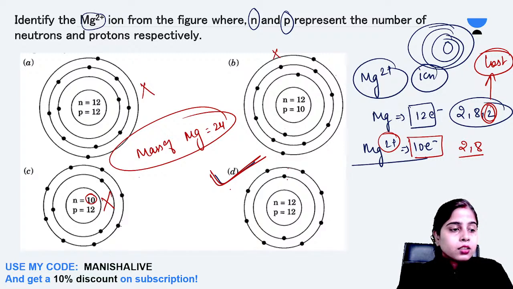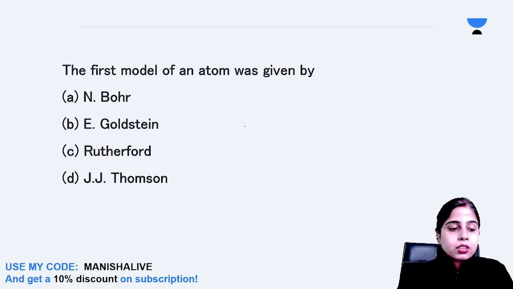Do you have any doubt in this? Okay. Now let's go to our next question. The first model of an atom was given by N. Bohr, E. Goldstein, Rutherford, or J. Thomson. Who was the first one to give the model of an atom? This is very easy. Please answer this question fast, everyone.